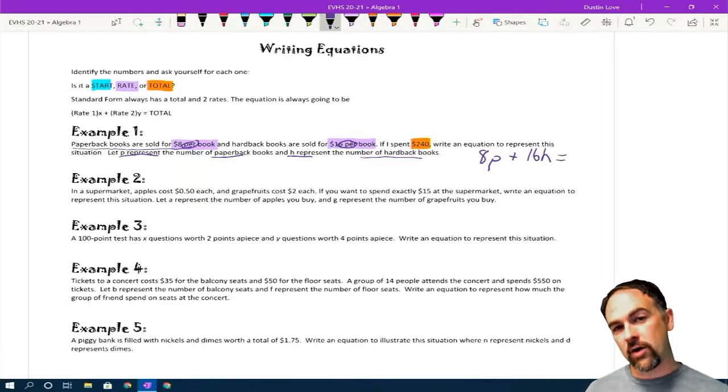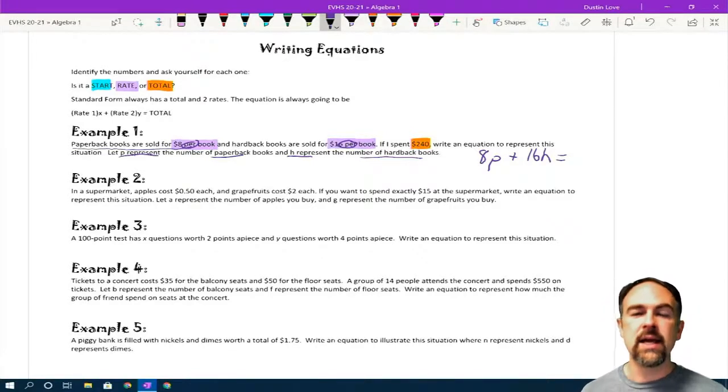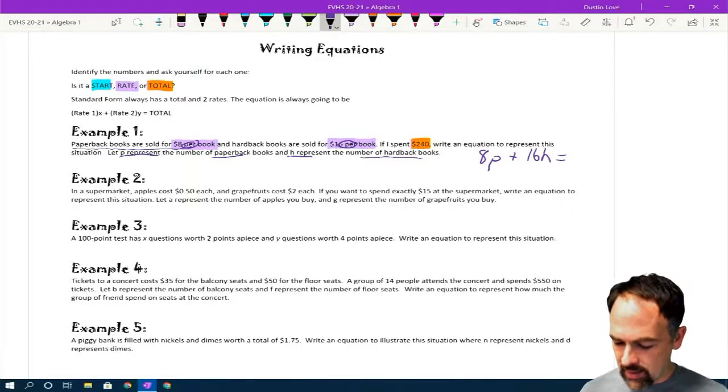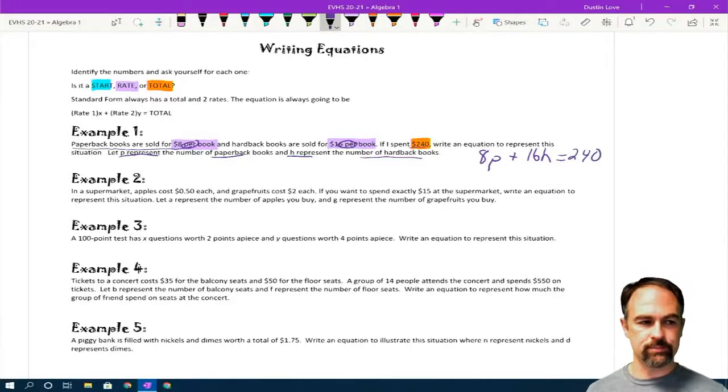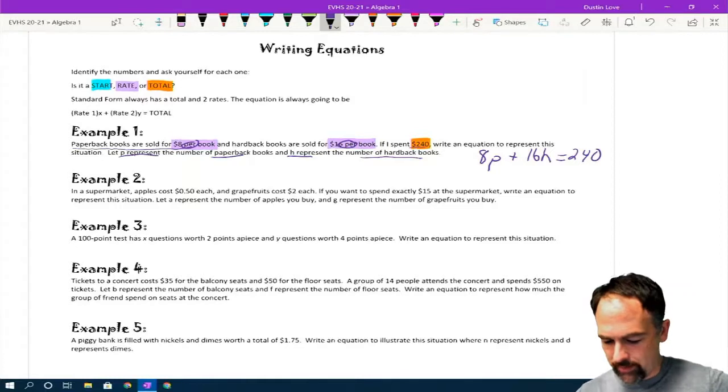Now, if I add all that up, the total cost of paperbacks plus the total cost of the hardbacks is how much you're going to have to pay at the register. That's how much money you spent. That is the $240. 8P plus 16H equals 240.